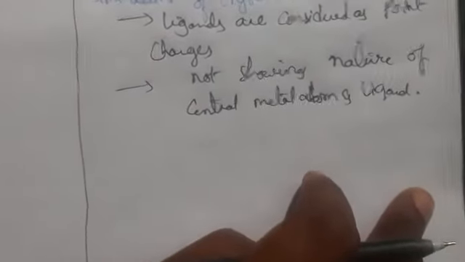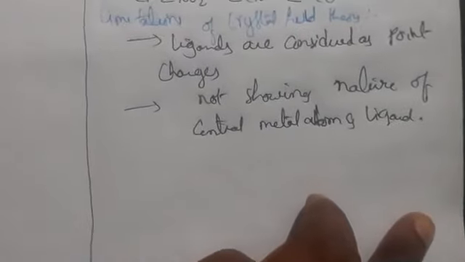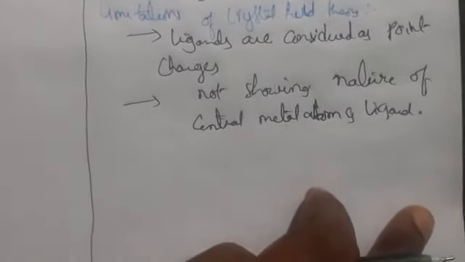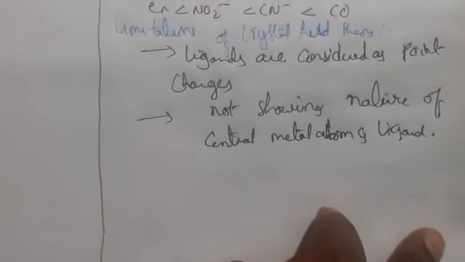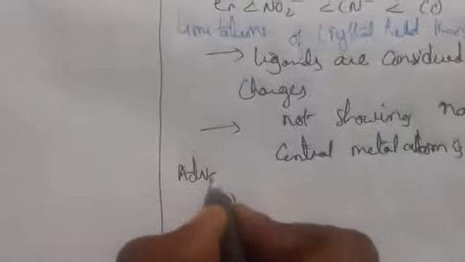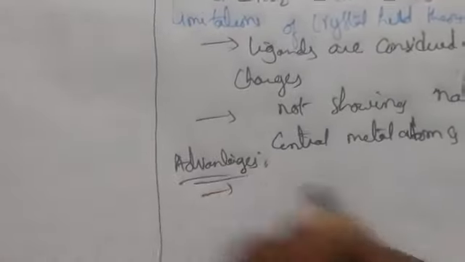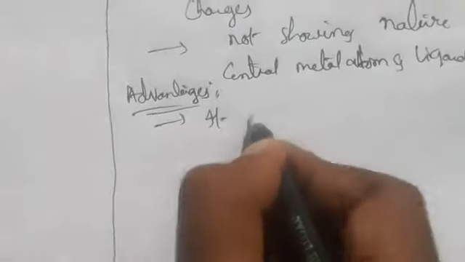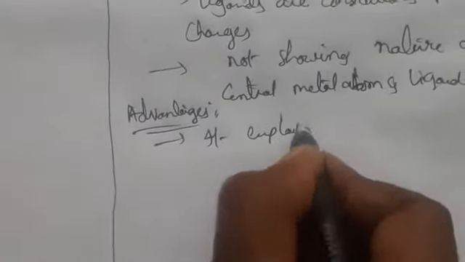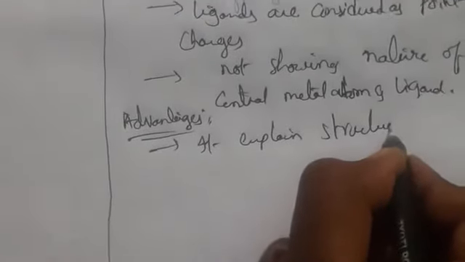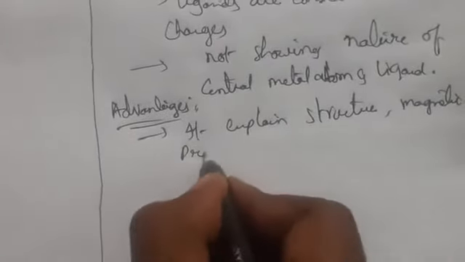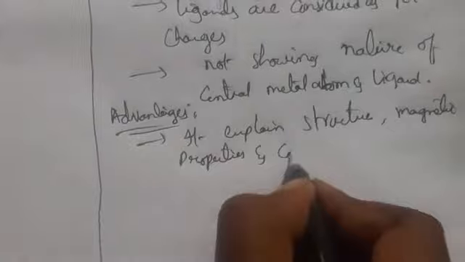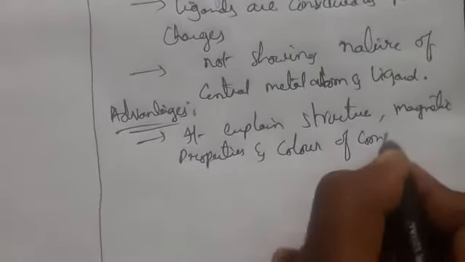And what are the advantages it has? It explains the structure, magnetic properties and color of complexes. The crystal field energy compared to the octahedral field is very small. These are the limitations and the advantage.